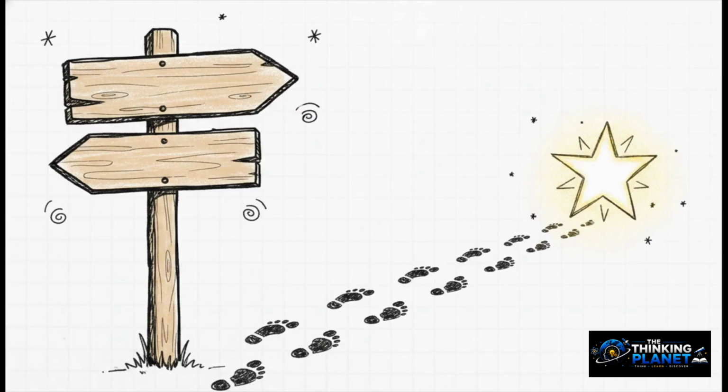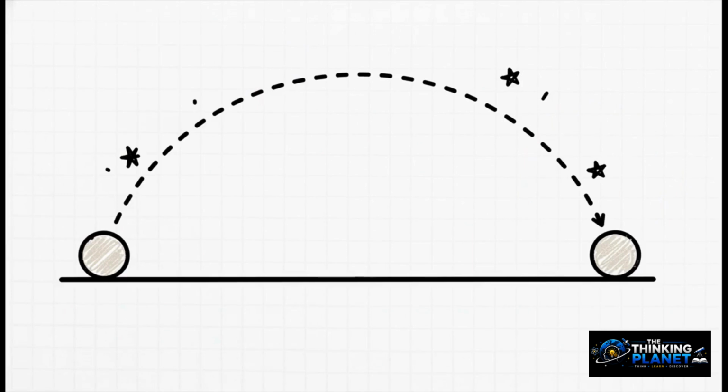Now, let's look at a completely different logical pathway. Path B, the displacement method. Instead of looking at the peak, what if we looked at the entire trip, from start to finish? Think of it like a coordinate plane. If our ball starts on the flat ground, let's go ahead and call that the x-axis. It flies through the air, moves a considerable distance horizontally, but where does it eventually land? Right back on the ground, the x-axis.